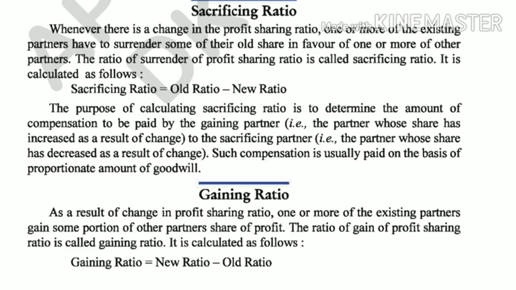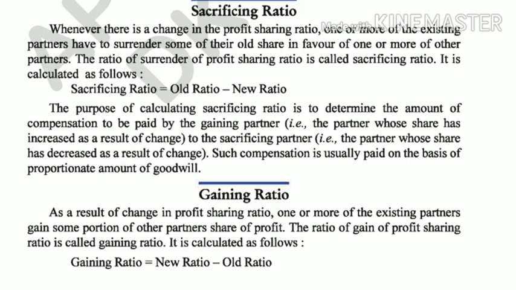So how is it calculated? You must know how the sacrificing ratio is calculated. See, the formula is given: sacrificing ratio is equal to old ratio minus new ratio. Whatever was old, deduct the new ratio from it, you will get the sacrifice. Why is it calculated? To determine how much a person is losing and how much a person is gaining, and how much the loser has to be compensated or given.